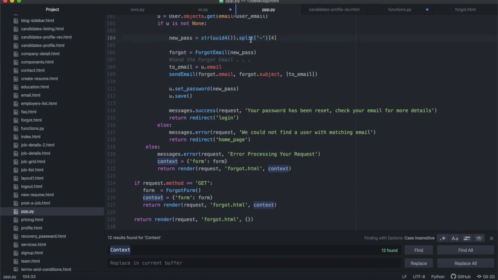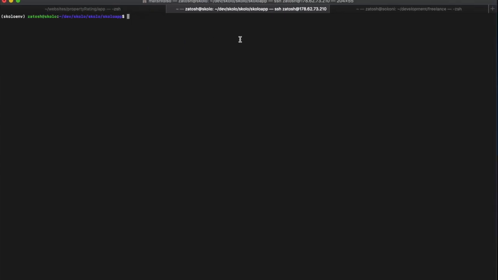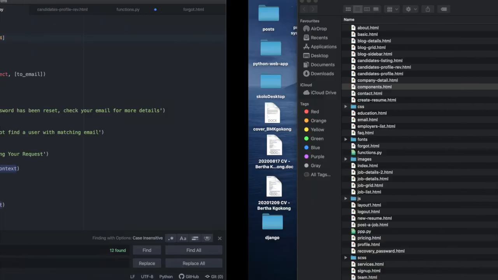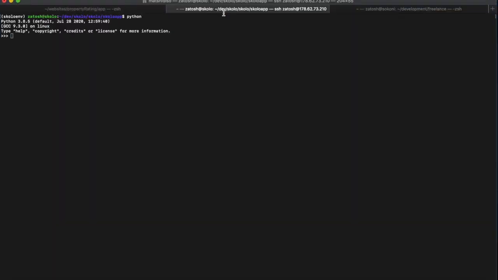And I'm going to show you what this function does over here, all right? So let's just call the Python shell, like that. Let's just call Python, all right? Once you've called Python, I want to just import uuid4 over there, all right? And let's import it like that, all right?